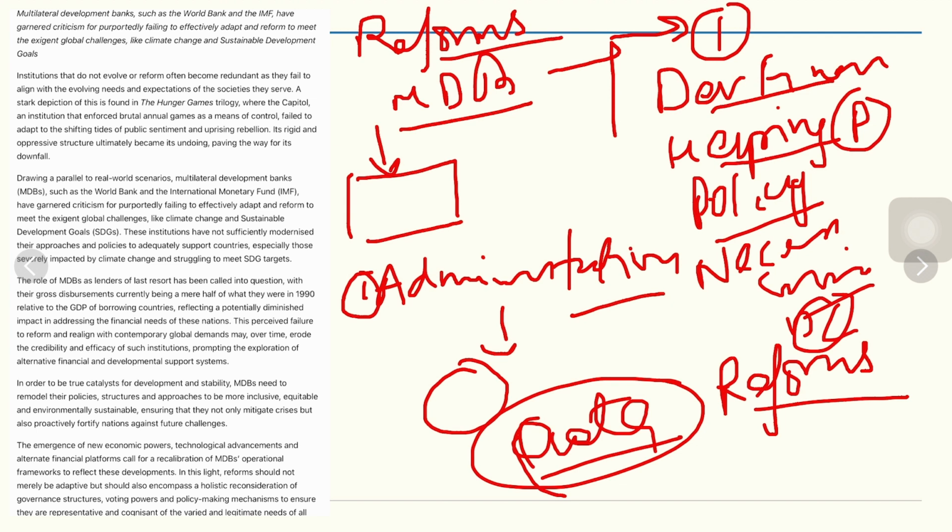Number three, these banks are not taking care of the local needs or local challenges when they are providing development finance or debt finance to some countries.